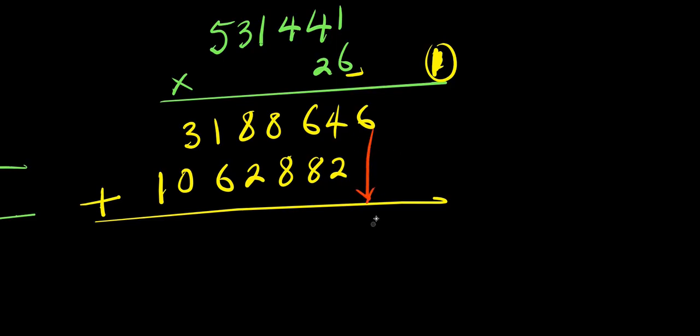This, we bring it down here, that is 6. 4 plus 2, that is 6.